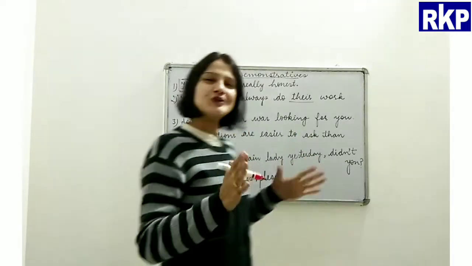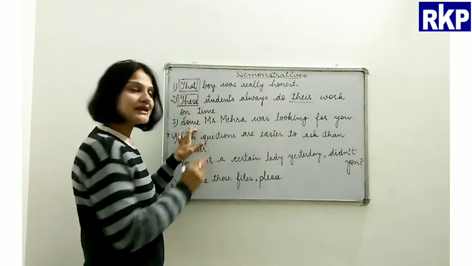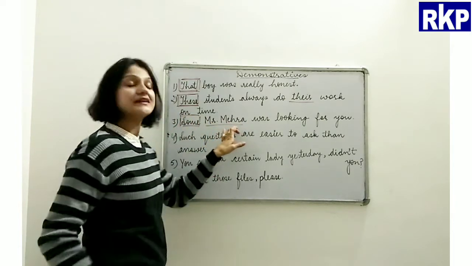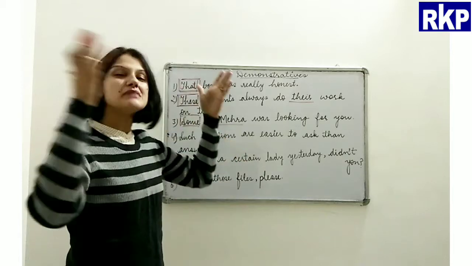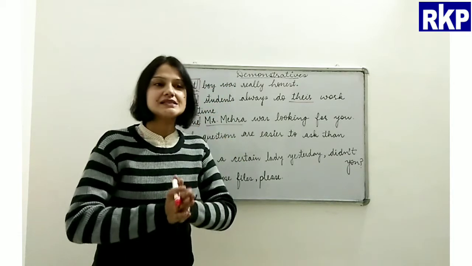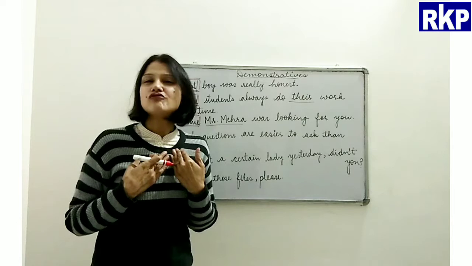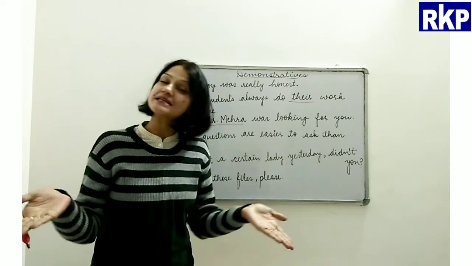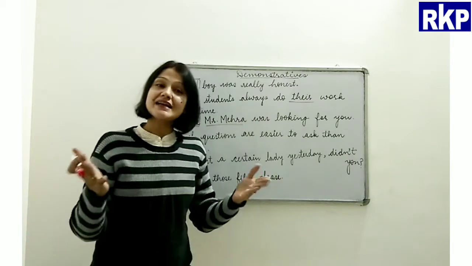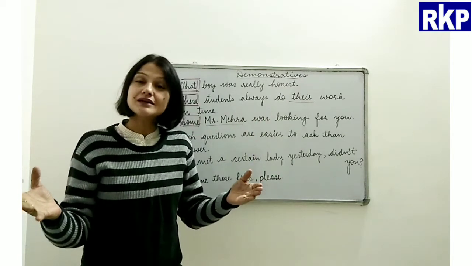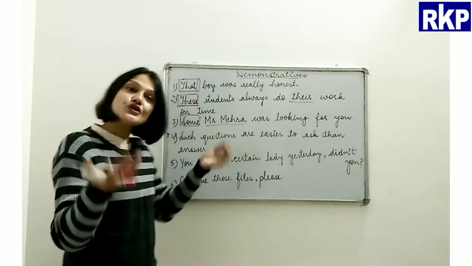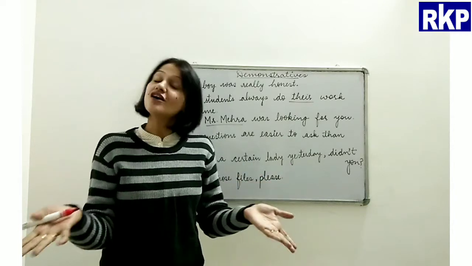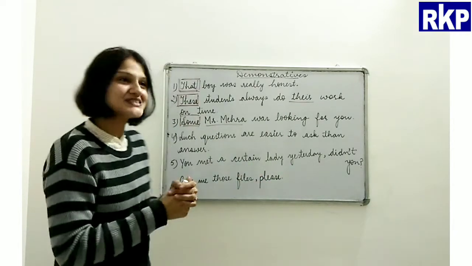Now when we use this determiner some with a proper noun, some Mr. Mehra, that means that person was unknown to me, I did not know that person. So in that case, when you do not know the person, you just know his name, you may say, see, some Mr. Mehra was looking for you when you were not in the office. Okay, I hope that is clear to you.